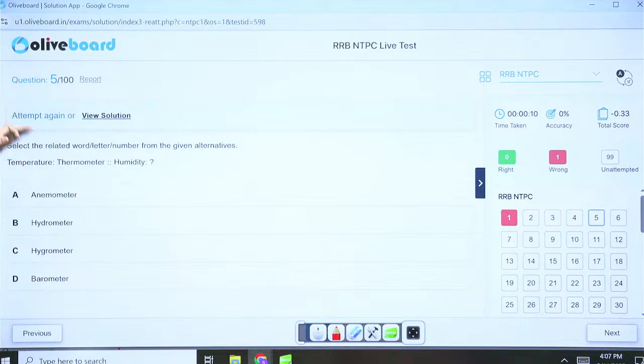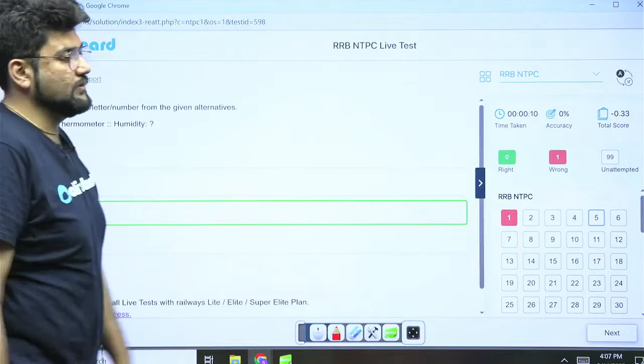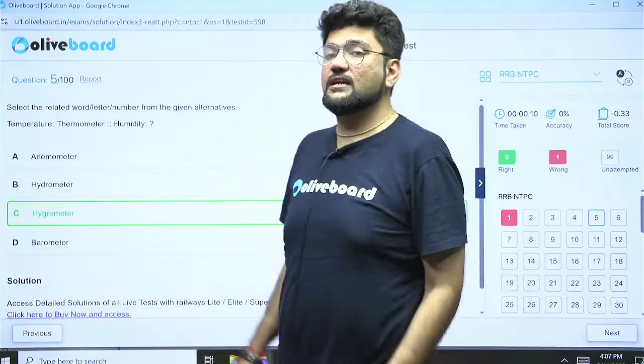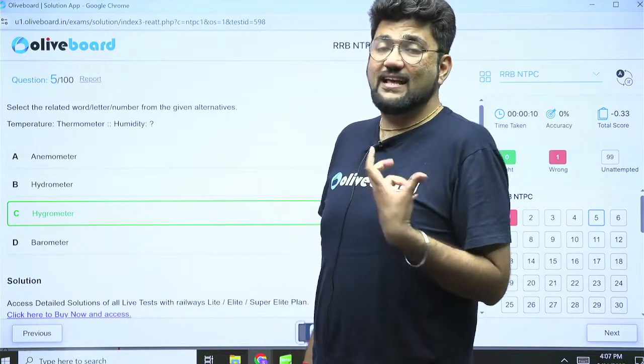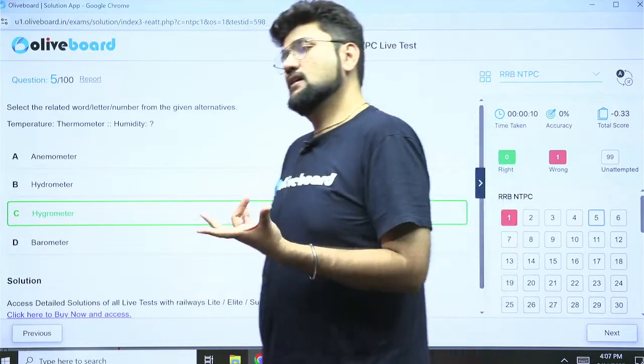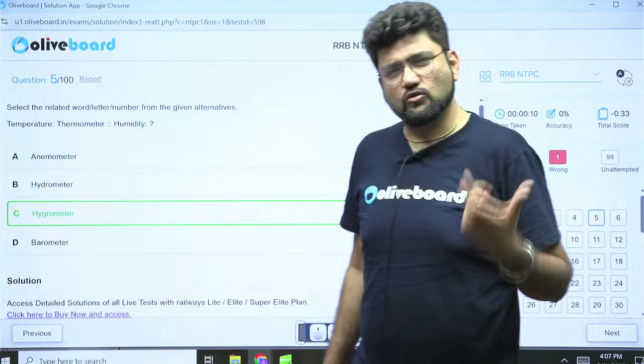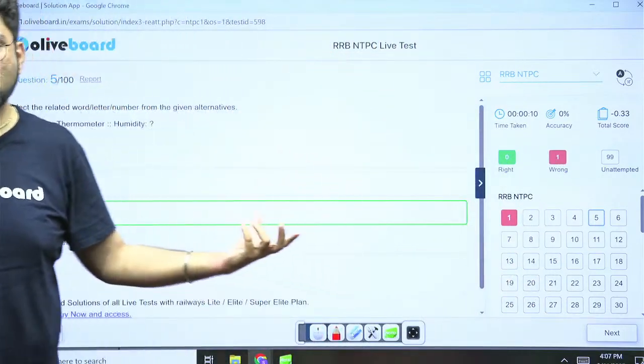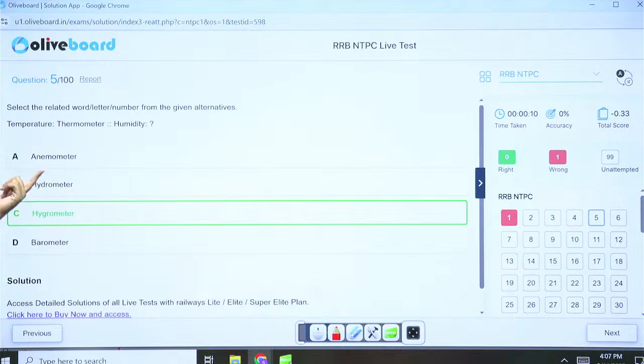Very easy question. Select the related word. A thermometer measures temperature. What measures humidity? A hygrometer measures humidity. A lot of students made an error here. They thought hydrometer. A hydrometer measures the density of a liquid using buoyancy. It is also known as the lactometer, which measures the buoyancy of milk and tells you which is original milk and which has water mixed in it. That is a hydrometer. An anemometer is used to measure the wind. A barometer measures pressure. So option C is the correct answer.